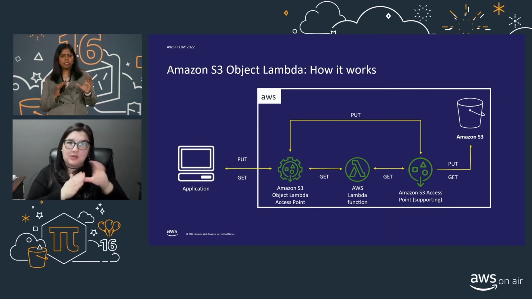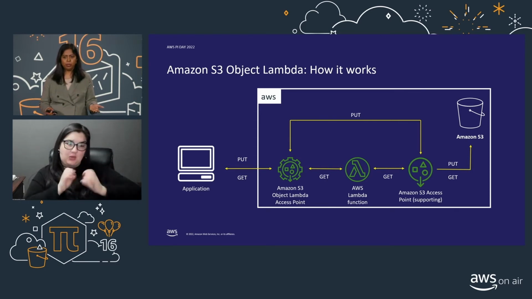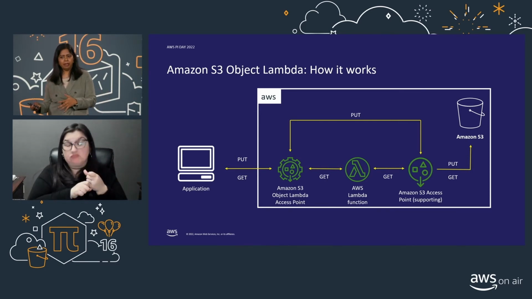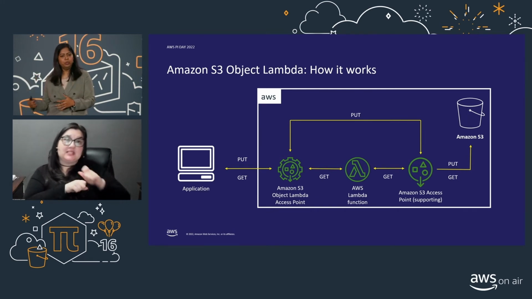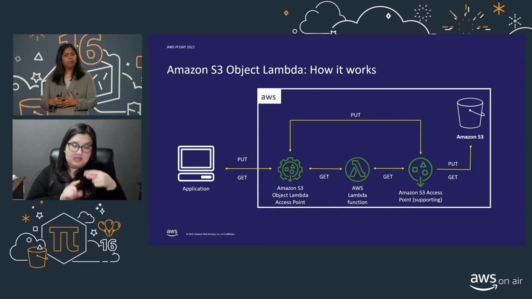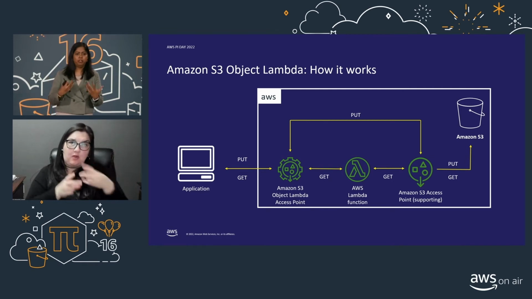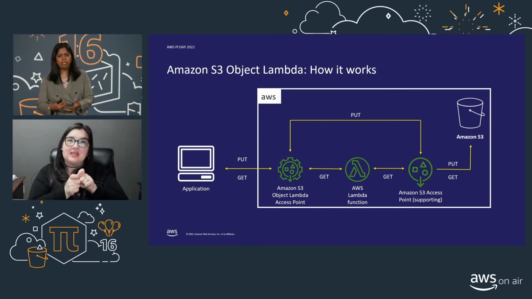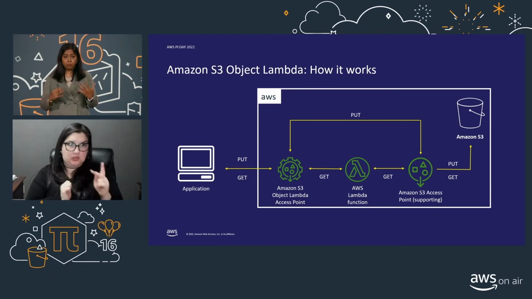The S3 Object Lambda access point will now evaluate the request, and if it sees it's a GET request, it will automatically invoke the Lambda function and send it to the S3 access point, which will then get the object from the S3 bucket. The Lambda function will apply its own code to that particular object to reformat it or redact it based on what we have in the Lambda function, and the GET request is returned. What if it's not a GET request and it's a PUT request?